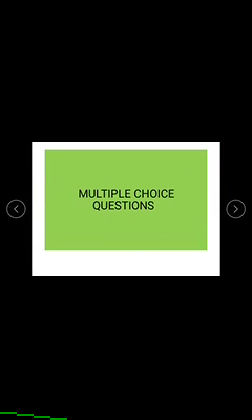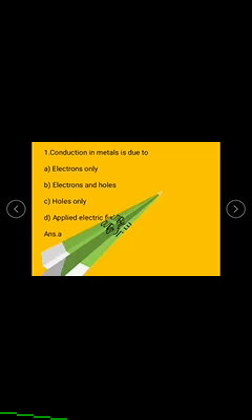Now let us discuss the multiple choice questions in this topic. In this question, conduction in metal is due to electrons only, electrons and holes only, or applied electric field. We already discussed the metallic conductors. Examples for metallic conductors are metals, and in metallic conductors the conduction takes place due to the movement of electrons. Then the answer is A.